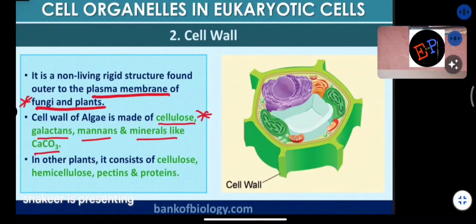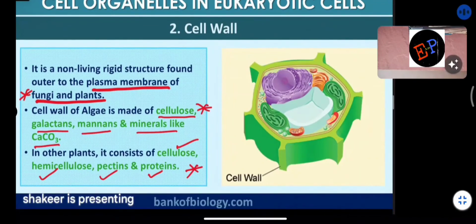Clear? In other plants, it consists of cellulose, hemicellulose, pectins, and proteins. So this difference in how the cell wall differs between algae and plants, you should remember. A question may ask where mannans are present: cell wall of algae, of plants, of human beings, or of some other things. Then the answer is algae. Like this, you have to remember these things. What are the different materials present? You should learn them carefully by heart.